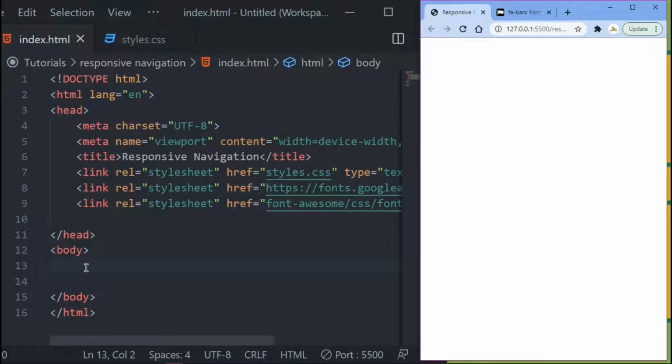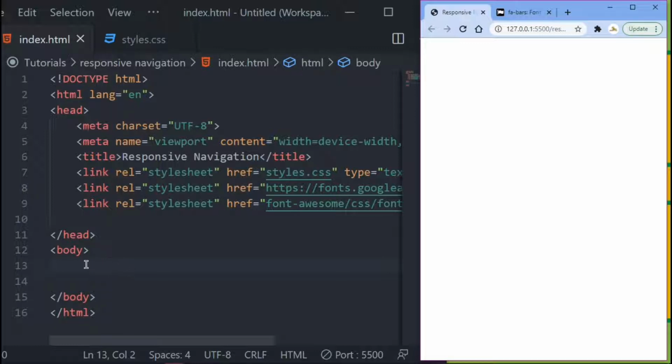In this tutorial, I will be using Poppins, which is a Google font, and I'll also be using Font Awesome icons. If you don't know how to use all this, I did a video where I explain and show you how to do all this, so I'll leave the link in the description for you to check them out. So yeah, let's just start writing our code.